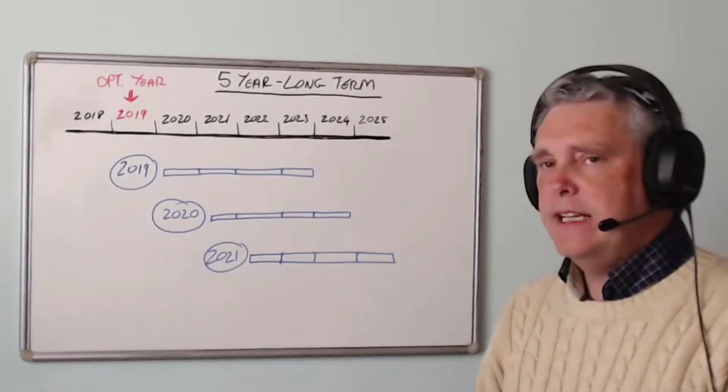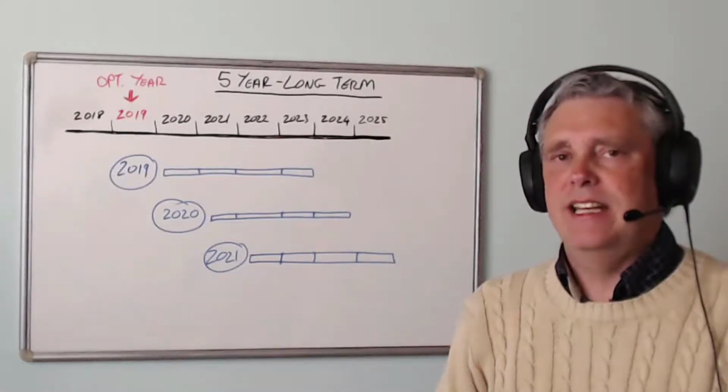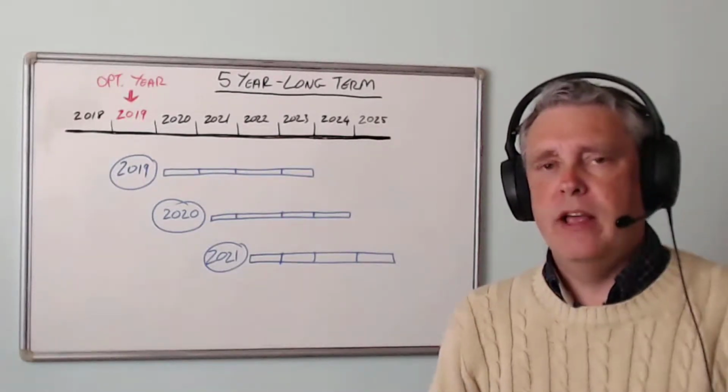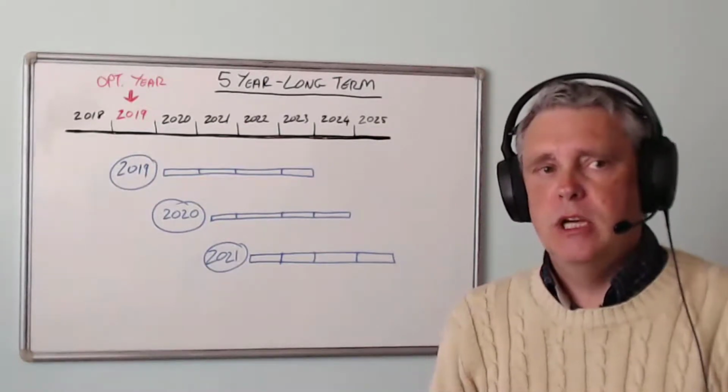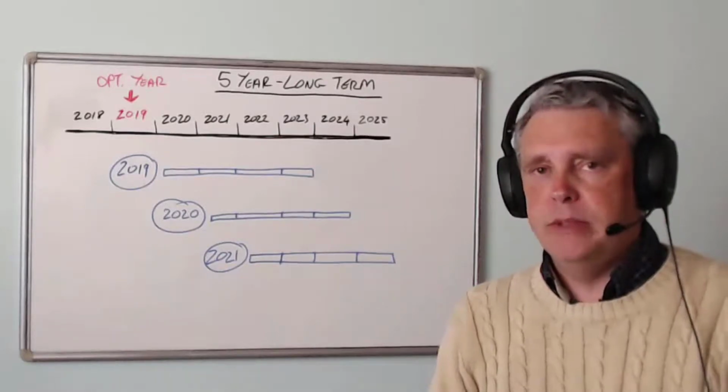So what does this actually mean? Well, it's 5-year long-term, but more precisely it really should be described as the year of investment plus 4 years of carryover. That's how it really should be described.